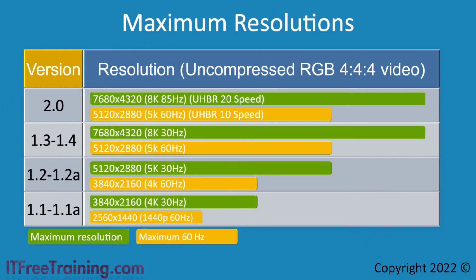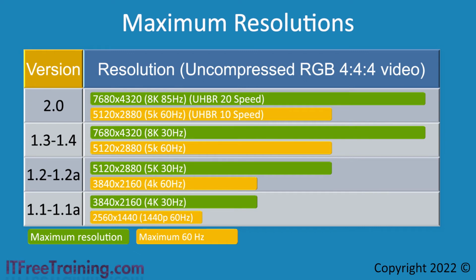Shown here is the upper resolution you can expect from different versions. The resolution is determined by a number of factors. The first one being the speed of the cable, and the second is the amount of data that is going through the cable. Different versions that have the same speed have been grouped together since they will give similar results. Keep in mind that in this example, I am only considering 24-bit uncompressed RGB data. Essentially, each color uses 8 bits of data, making a total of 24 bits for each pixel. If using high dynamic range or a different color space, this may increase or decrease the resolution you can get.